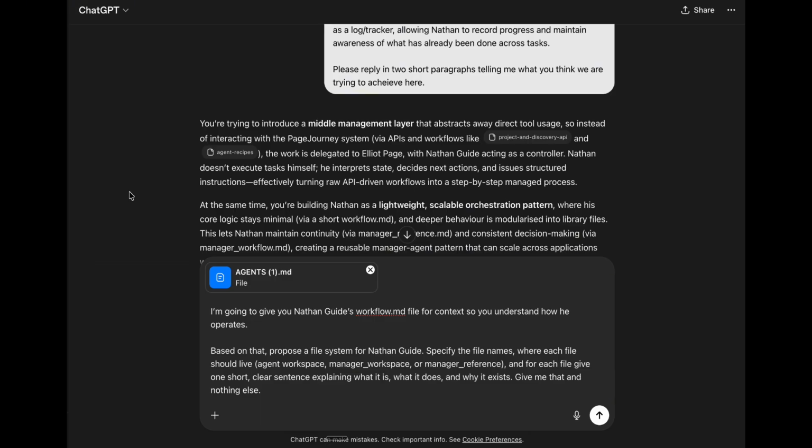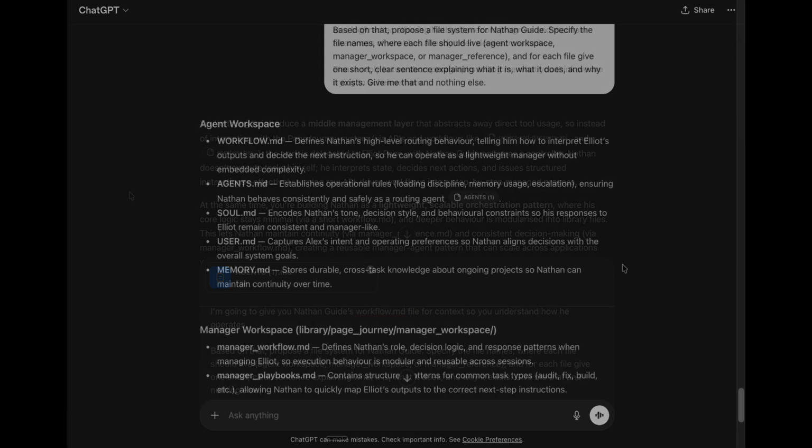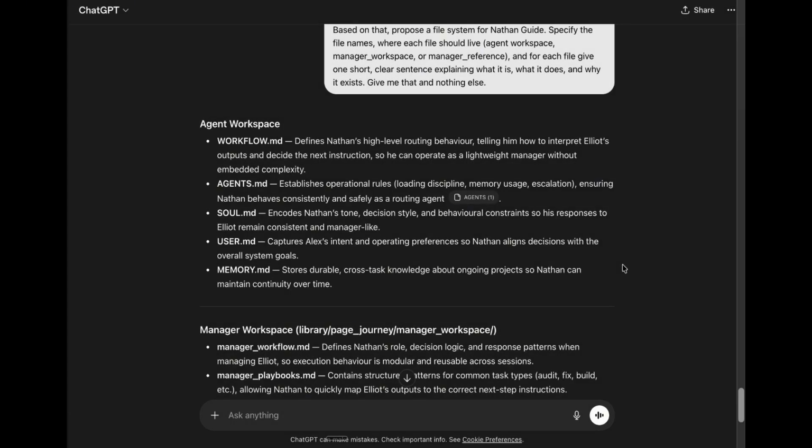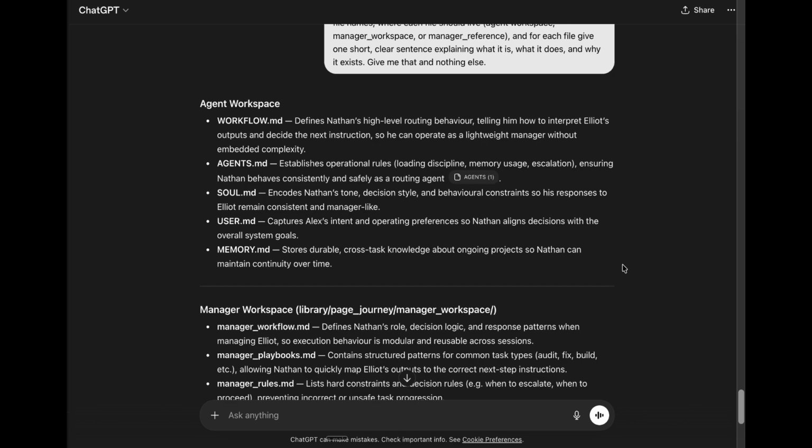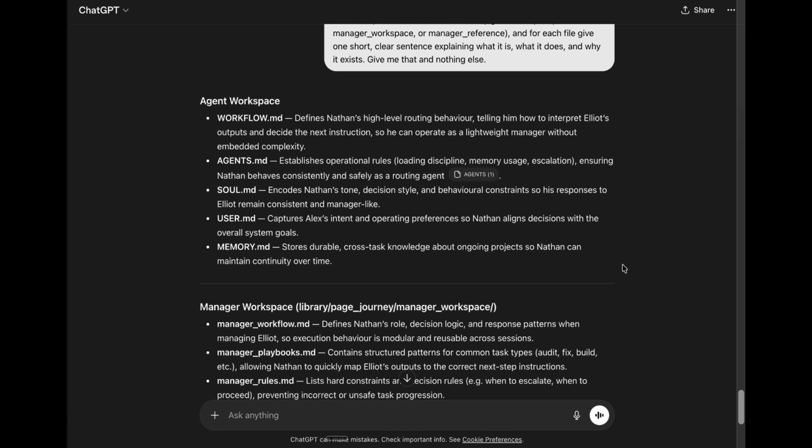In this prompt, I'm asking ChatGPT to output the file structure it thinks we need for Nathan Guide, specifically the file names and what each file is for. In the response, it also refers to agent, sol, user, and memory.md, which is fine, so I decide to give it those as well and allow only very minor tweaks so they stay close to the baseline.